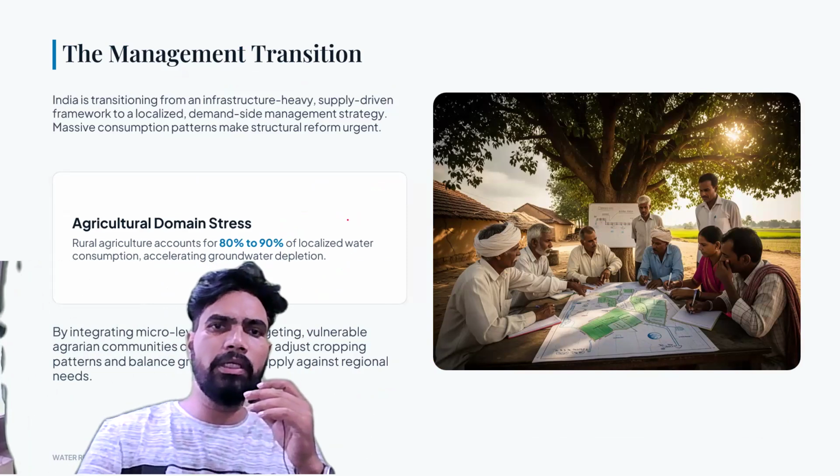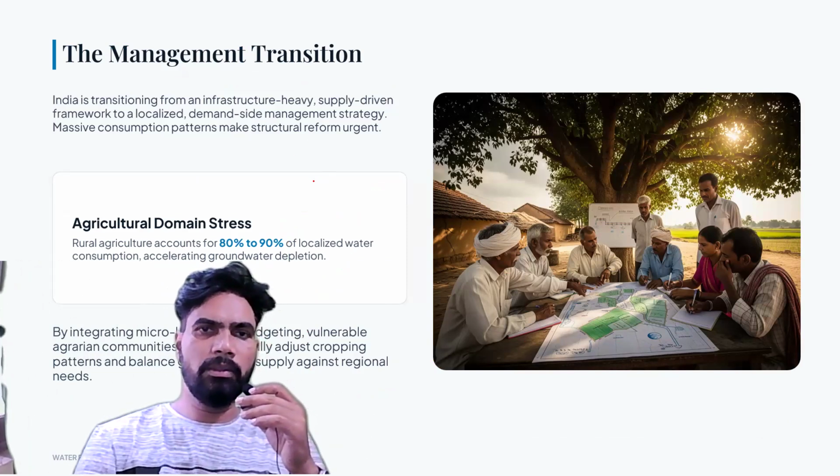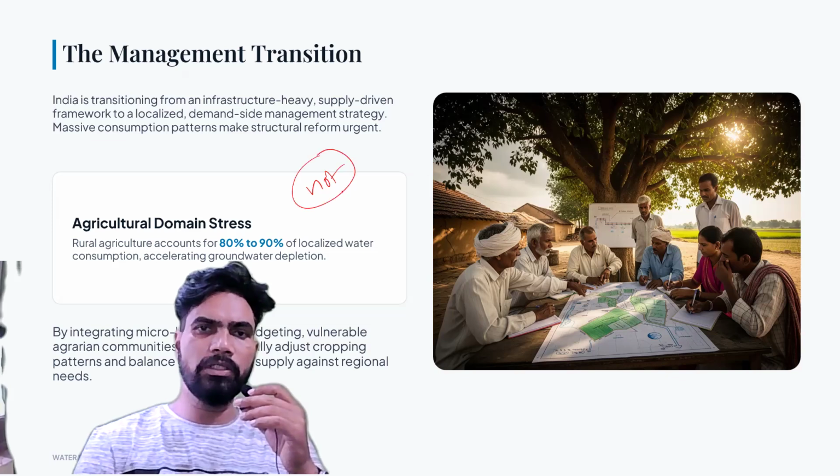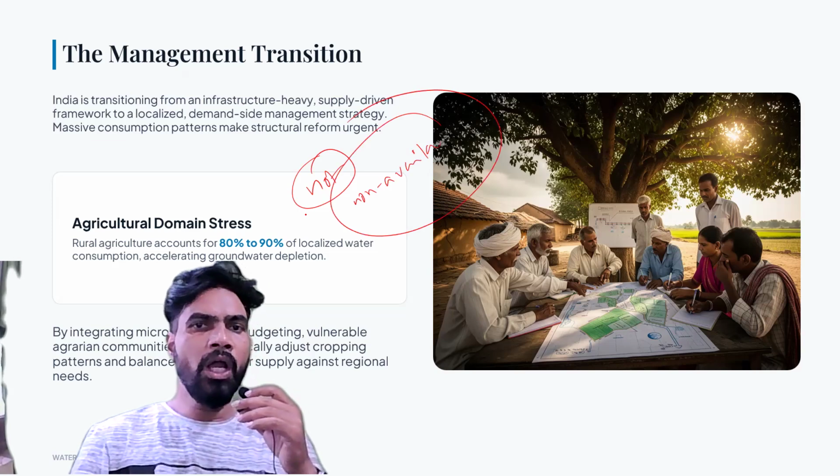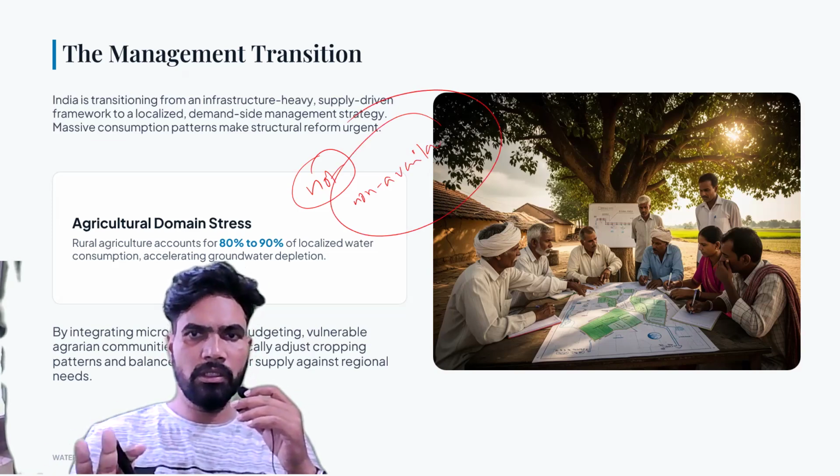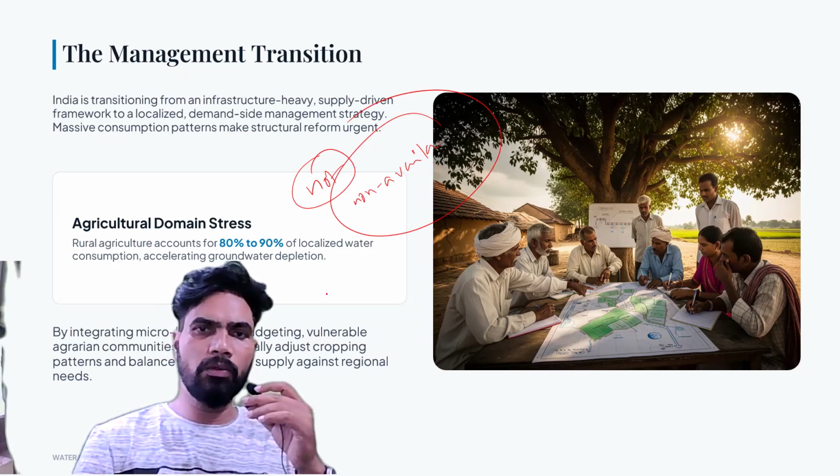You see, the problem is not the non-availability of water. We are receiving roughly close to 4,000 BCM. If you can properly manage it, it's more than sufficient for us. But what is the problem? Almost 50% of it is being lost.